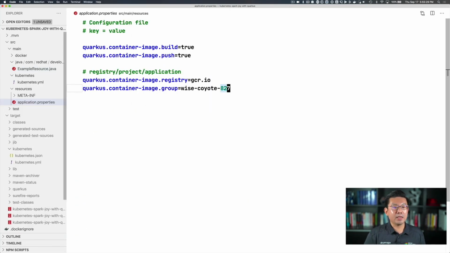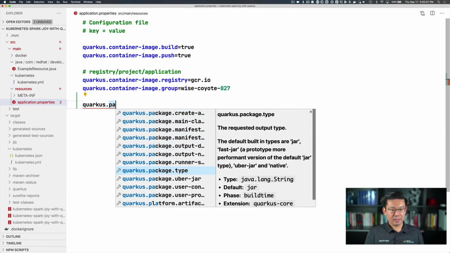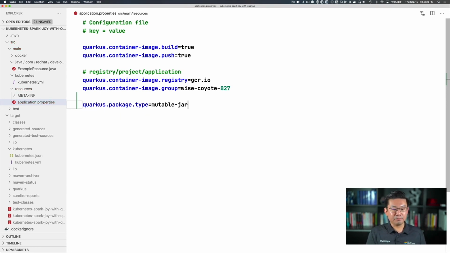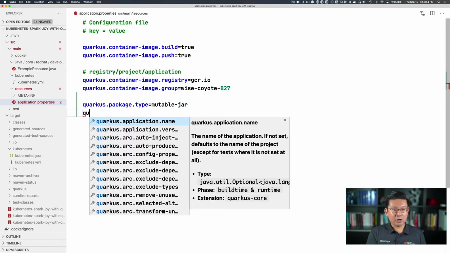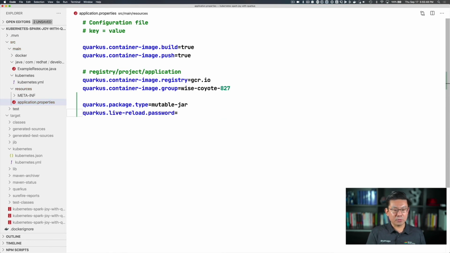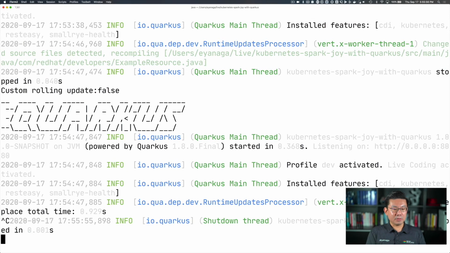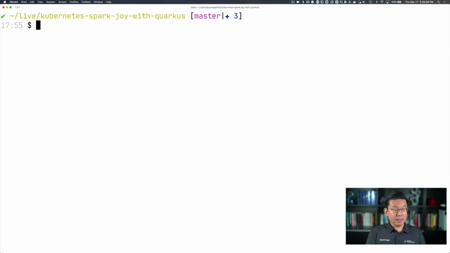So I'm going to go back here to my application properties file. And the magic properties are quarkus.package.type. I'm going to use immutable-jar, just for me to be able to change the application on the fly. And I also need a password. quarkus.live-reload.password, I'm going to say sparks joy. And that's it.